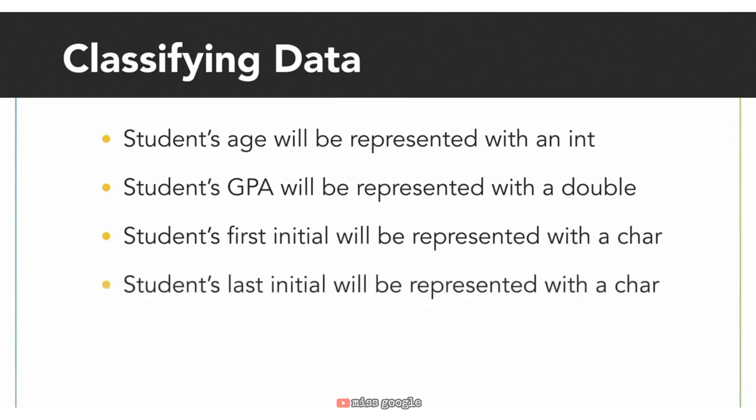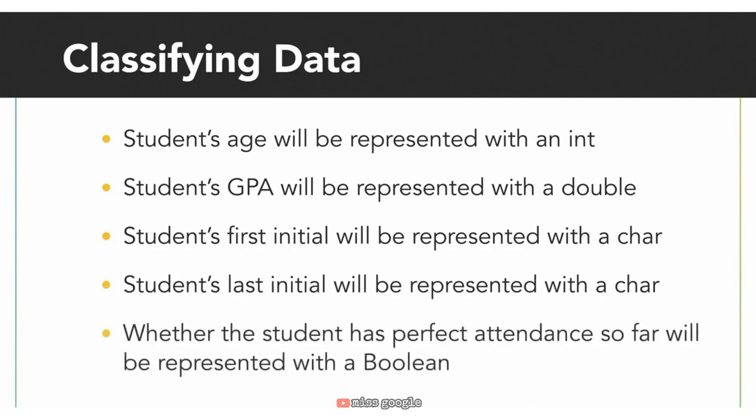A student's first initial and last initial are each a single character, so both of these would be represented by the data type char. A student can either have perfect attendance or not have perfect attendance. There's no in between, so has perfect attendance should be a Boolean.